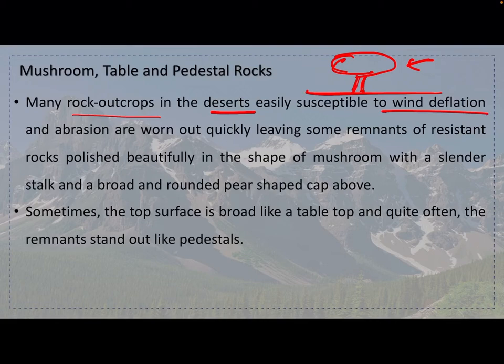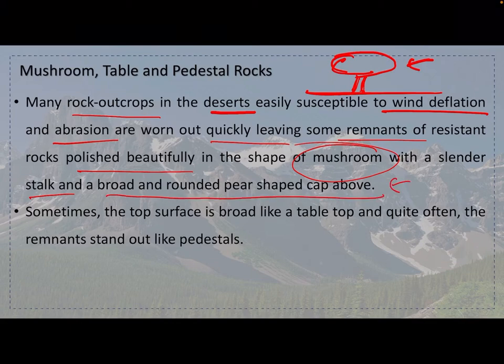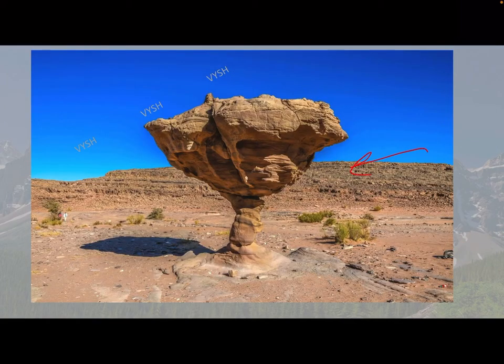Many rock outcrops in the desert, easily susceptible to wind deflation and abrasion, are worn out quickly, leaving some remnants of resistant rocks polished beautifully in the shape of mushroom, with a slender stalk and a broad and rounded pear-shaped cap above. Sometimes the top surface is broad like a tabletop, flat. Okay, that's why it is called a table. Okay, and quite often the remnants stand out like pedestals. This is one of the example.